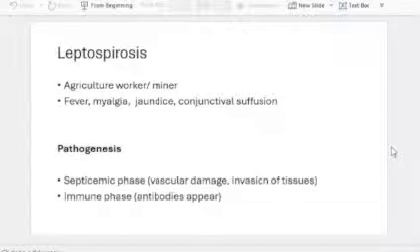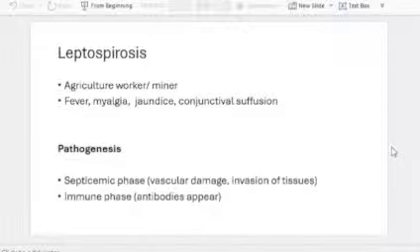The next important essay question that can be asked is leptospirosis. There will always be a clue to leptospirosis, like agriculture worker or miner. Why? Because rodents usually contaminate these water sources, and when you walk through them with minor abrasions, these leptospires enter your body.